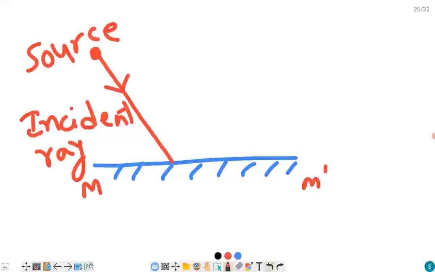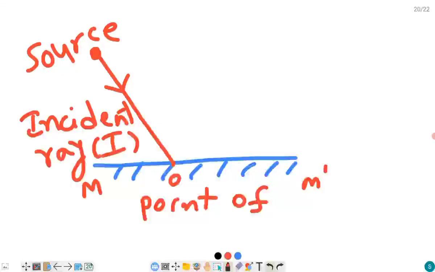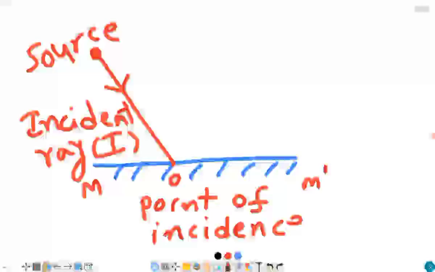The incident ray is denoted with capital I. It is touching at one point on the mirror, correct? This point is called O, the point of incidence. The incident ray is touching the mirror, that is incidence, so that point is said to be the point of incidence.